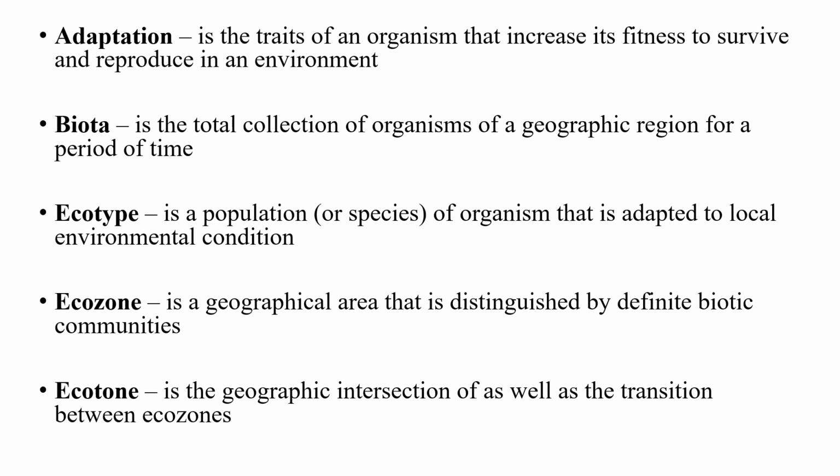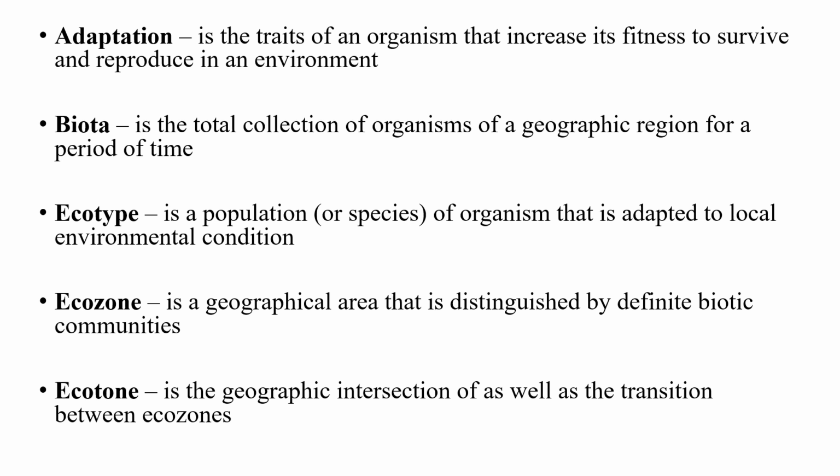We also have ecotype. Ecotype is a population of species or organisms that are able to adapt to local environmental conditions. Or you can also say it is a population of organisms or species that is adapted to local environmental conditions.